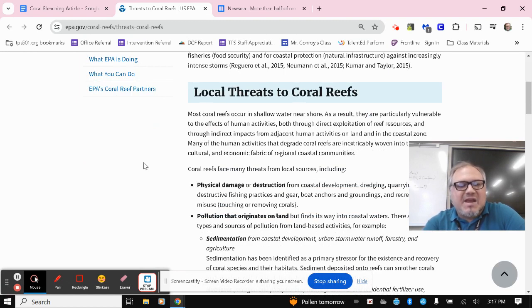Again, some of these may not seem like something that's part of our everyday lives being here in Kansas. But again, if you're ever thinking of either traveling to an area that is near a coral reef, or if you know somebody who does saltwater tanks and they might have coral, live coral, as part of their display, these are things to consider as far as how these animals are taken care of. Again, coral is an animal. It's a weird animal, but it is an animal.